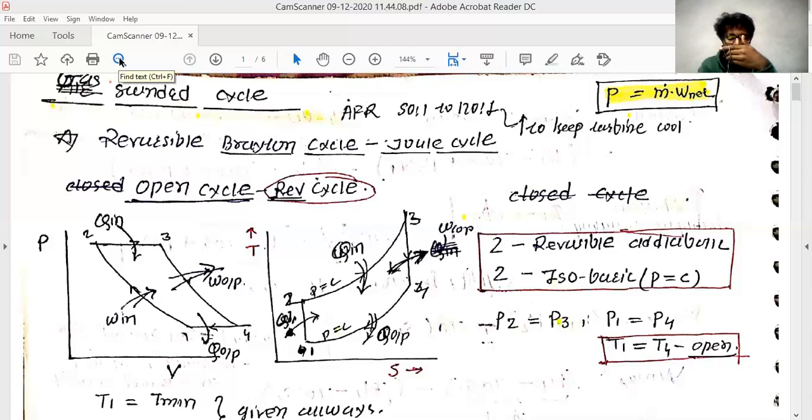Three formulas are basically important. One is W max, the maximum work, which is Q input times (1 minus T atmosphere divided by T1).